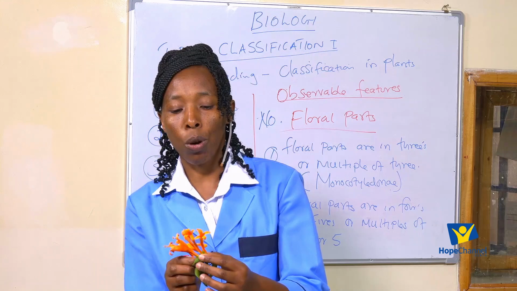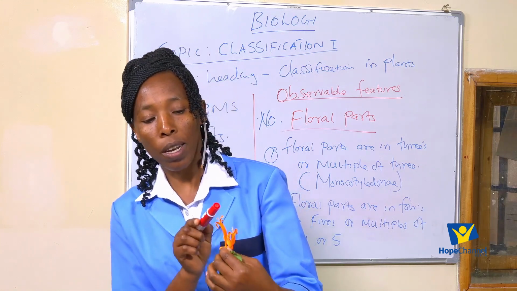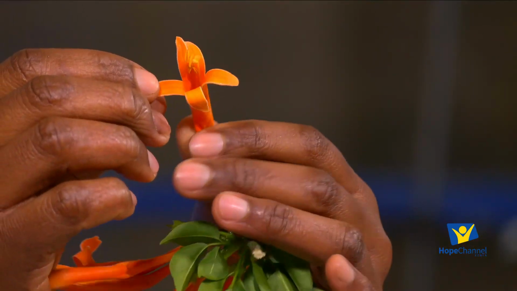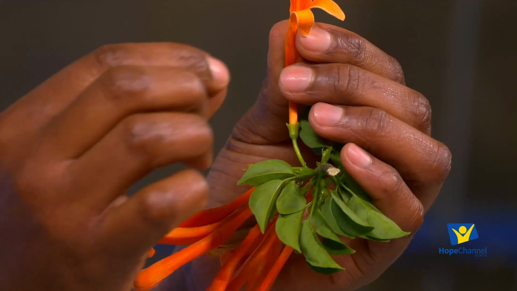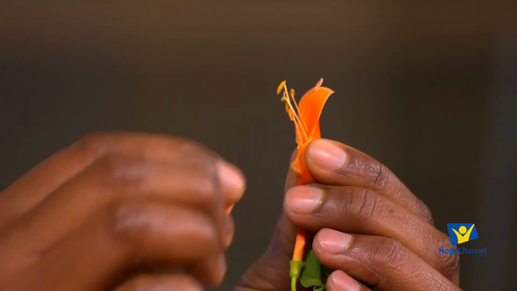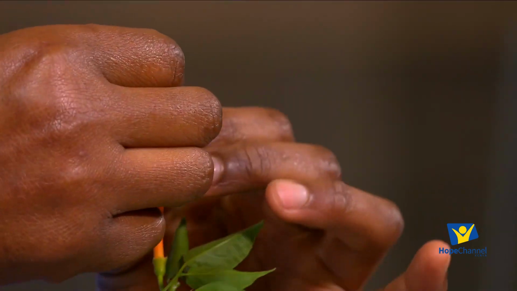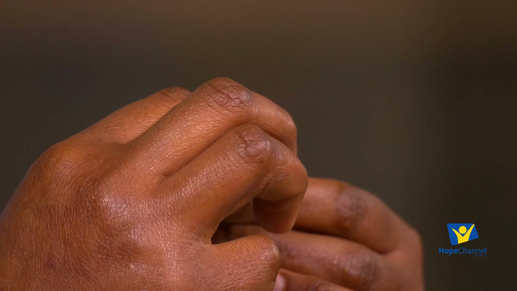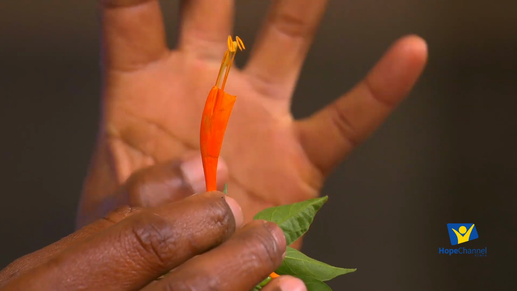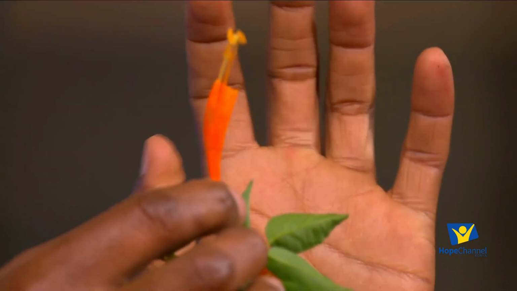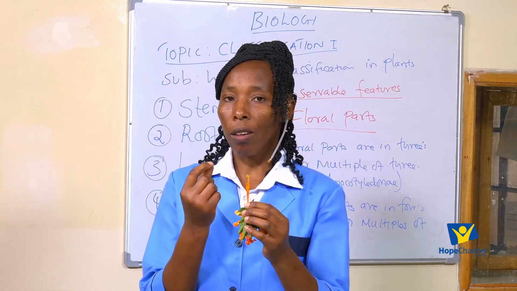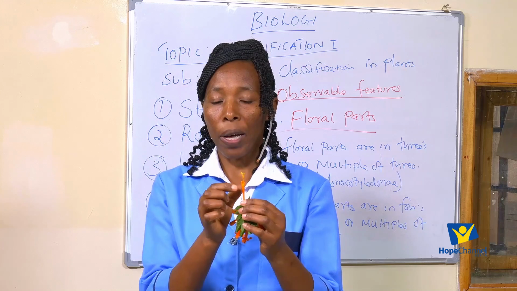Now, if you talk about this other flower, let me pick another example of a flower. Remember, I just want to show you how we count the floral parts. This one, let's see. Okay, let me try to pluck. So we have 1. That is 1 petal. That is 2 petals. That is 3 petals. And that is 4 petals. So it means this is a flower from a dicotyledonous plant. Why? The petals are 4.